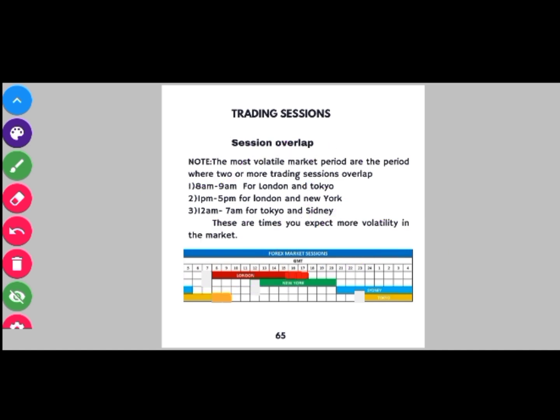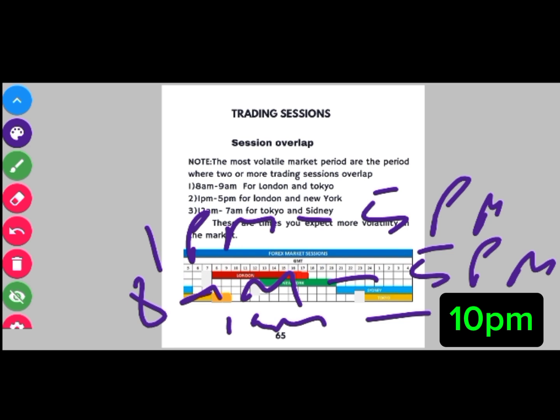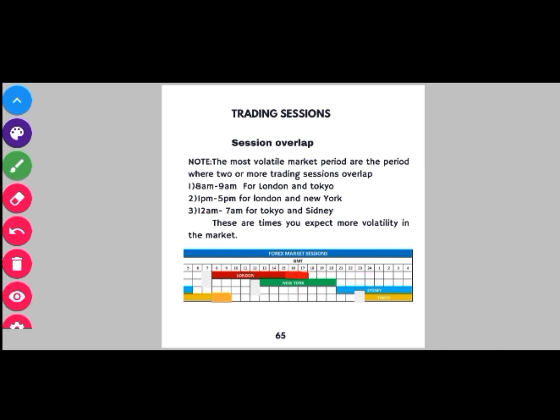The time for the London and New York overlap is between 1 p.m. and 5 p.m. This is because the London session is open from 8 a.m. to 5 p.m., while the New York session is open from 1 p.m. to 5 p.m. So the time that is common between them is 1 p.m. to 5 p.m. That is the session overlap. The session overlap for Tokyo and Sydney is 12 a.m. to 7 a.m. These are the times you expect more volatility generally in the market.